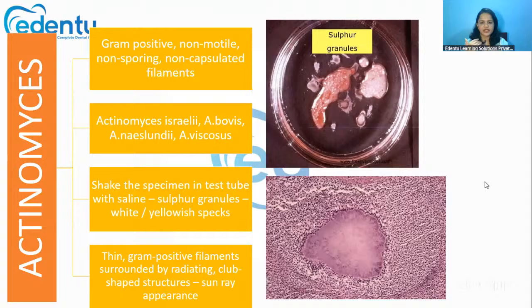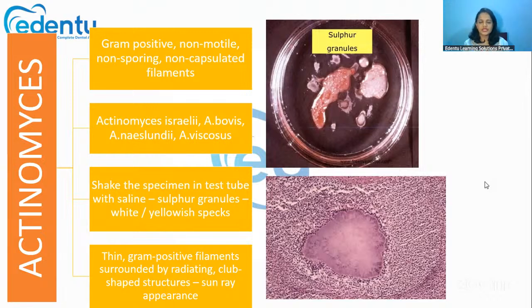The sulfur granules, you can view them directly under the microscope, or you can take the pus that is formed from this infection and shake that specimen in a test tube with saline.